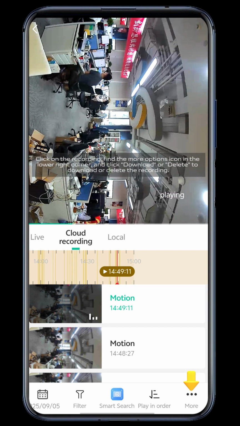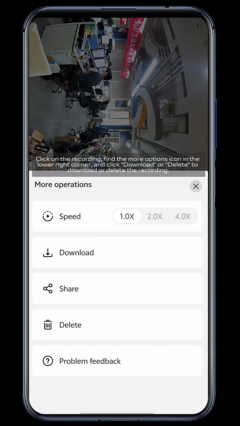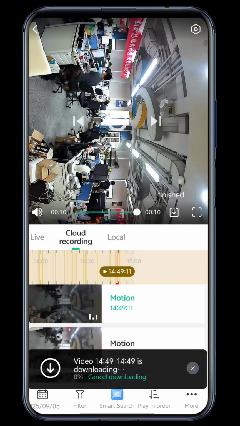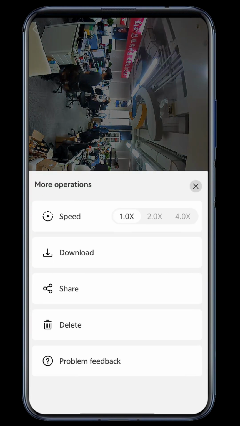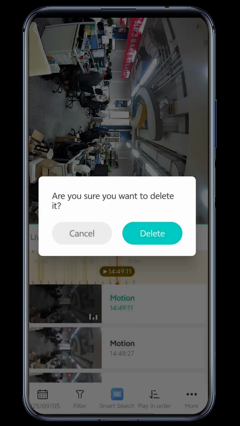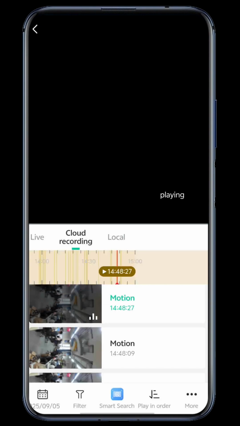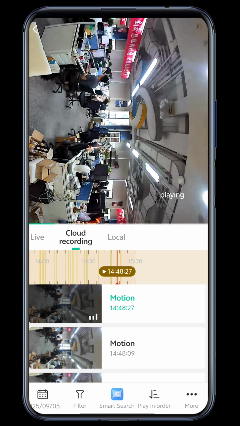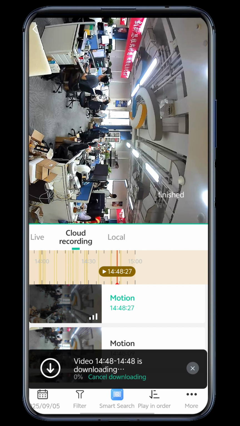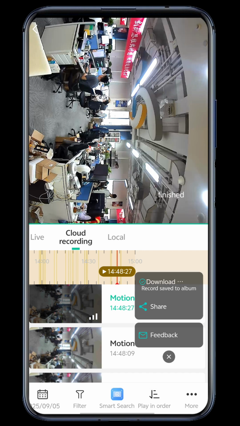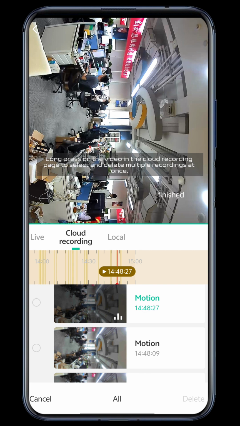Click on the recording, find the More Options icon in the lower right corner, and click Download or Delete to download or delete the recording. You can also download the recording by clicking the Download button on the playback page. Long press on the video in the cloud recording page to select and delete multiple recordings at once.